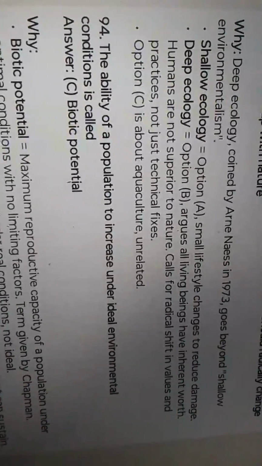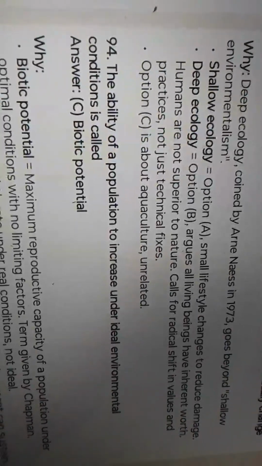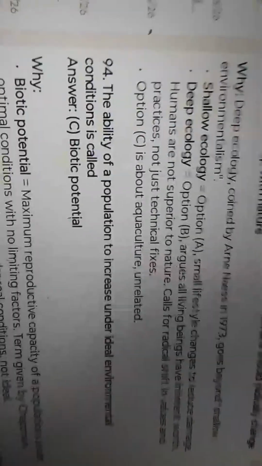Deep ecology is a philosophy that believes humans should radically change their relationships with nature.